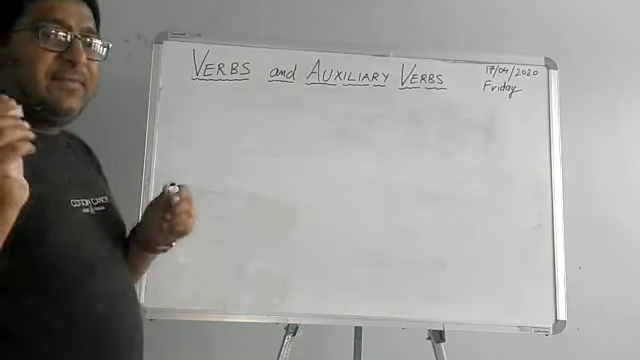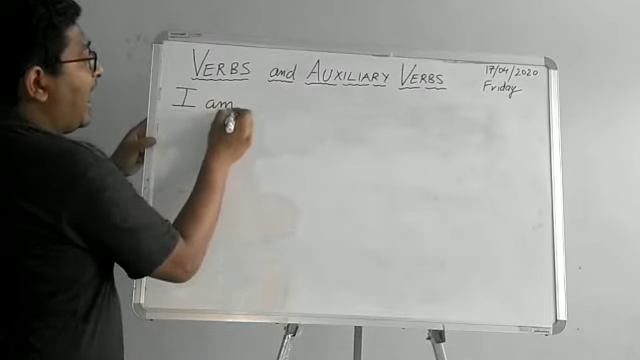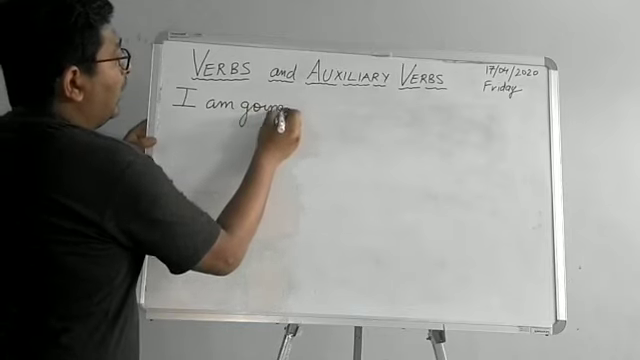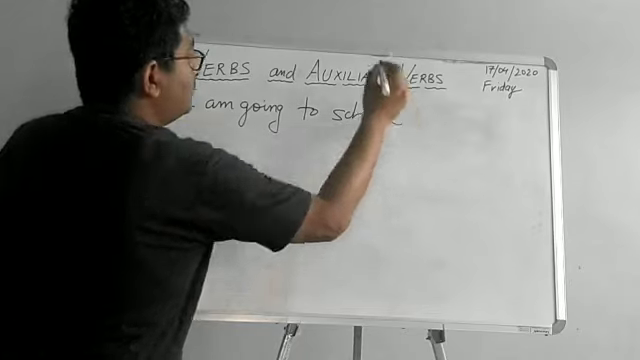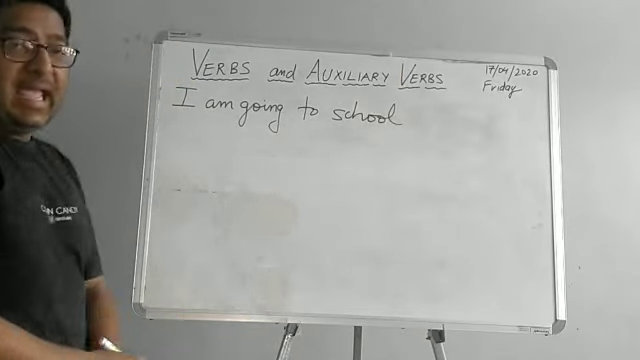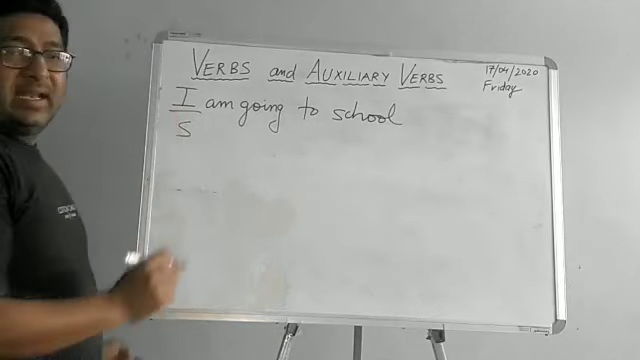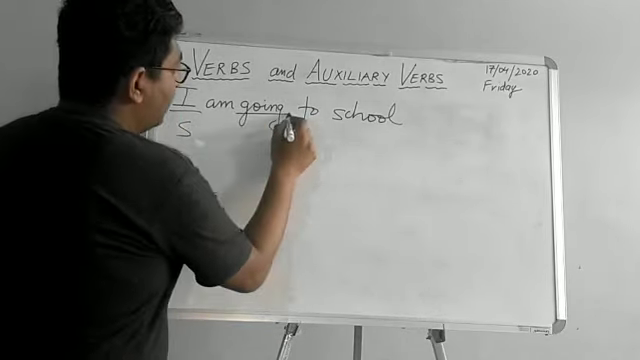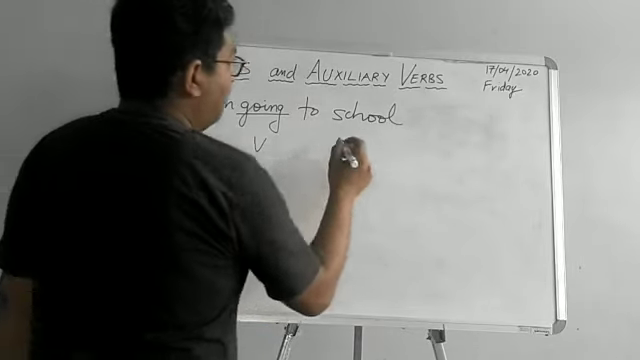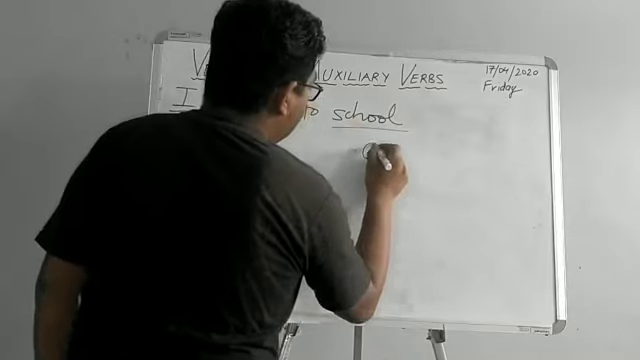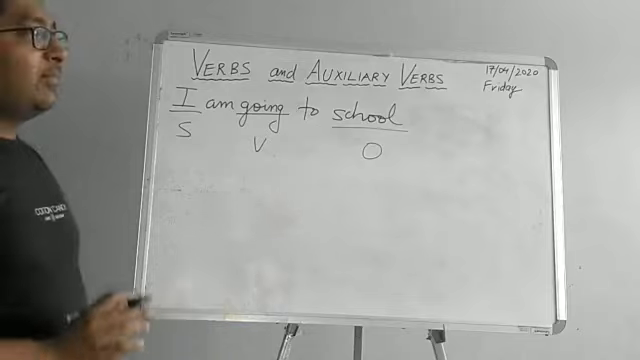Let me take a very simple sentence. If I say, I am going to school. I am going to school. Well, I is the subject very clearly. Going, of course, is the verb. It involves some action, and we can treat school as object. The subject, verb, object syntax, the SVO syntax is complete.